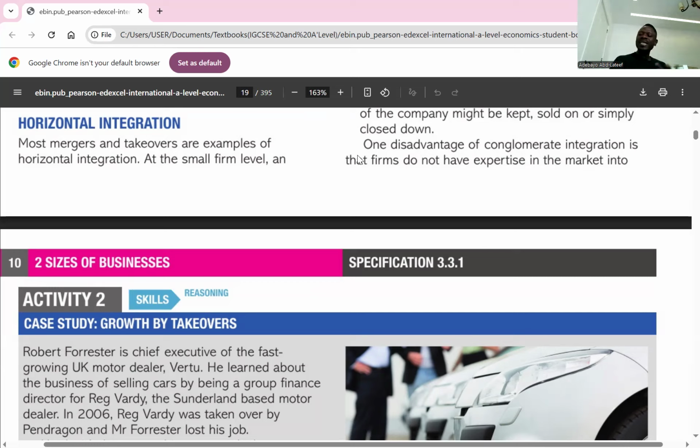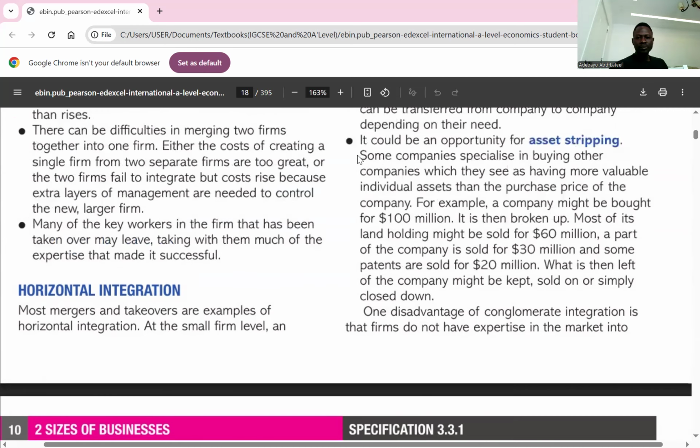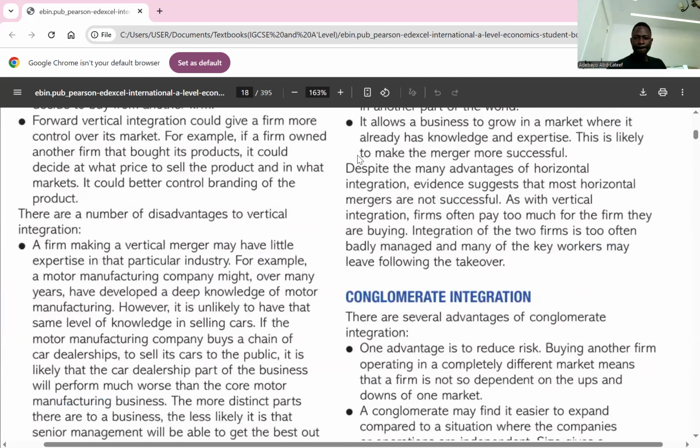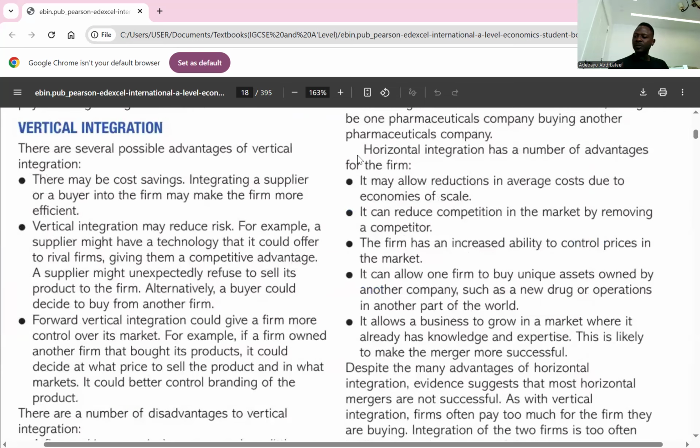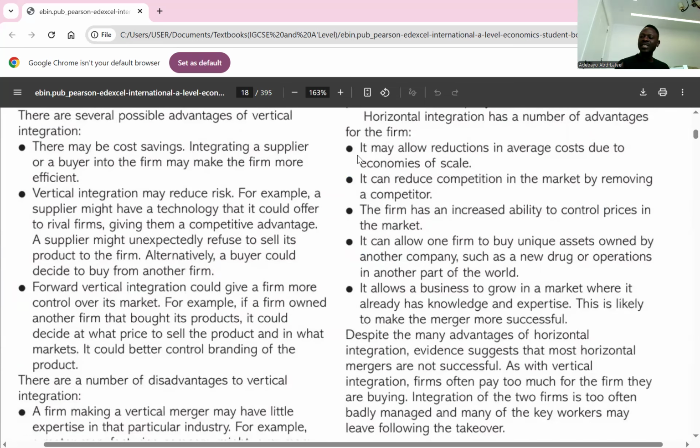So what are the advantages of horizontal integration? One, it will bring about economies of scale as integration may lead to reduction in average cost of production. The first advantage about integration is that when you integrate, it simply means you are expanding your business, and expansion will bring about reduction in the cost of production. That is what economies of scale is.